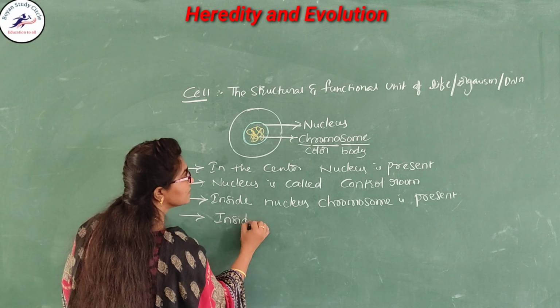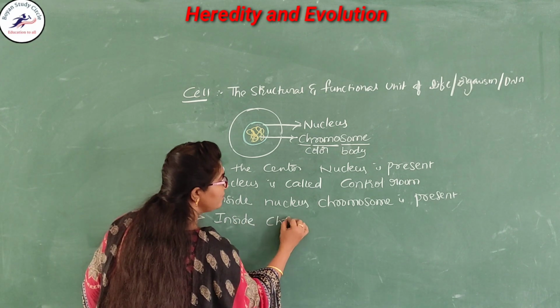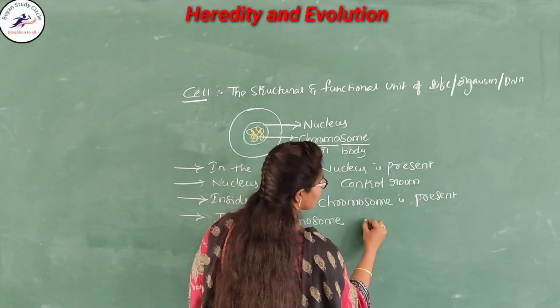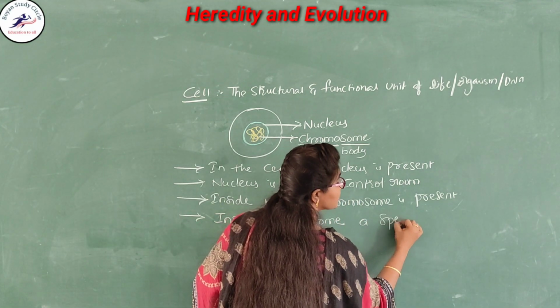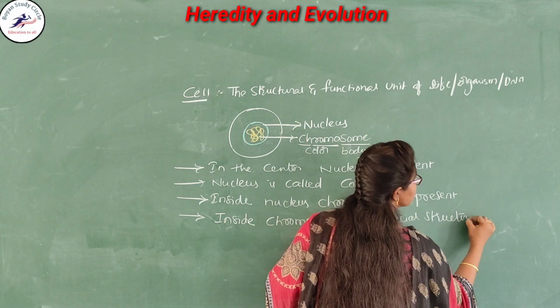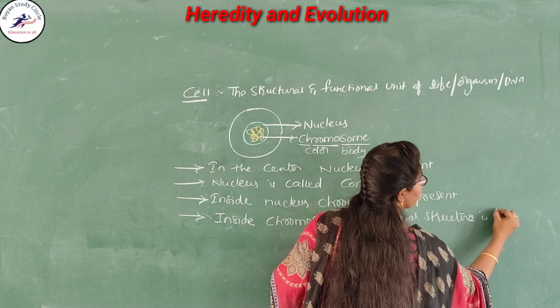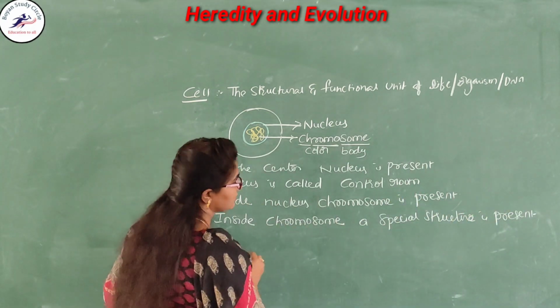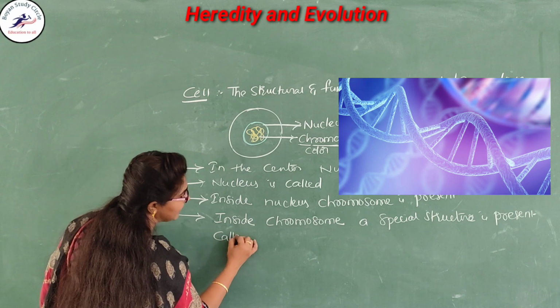Inside the chromosome, a special structure is present called DNA.